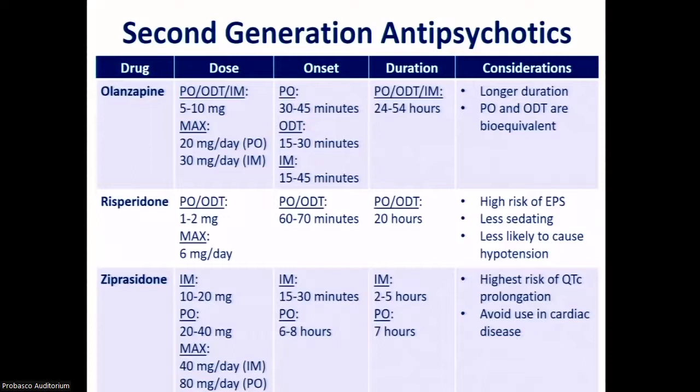Risperidone has a high risk of EPS, but a lower risk of oversedation and hypotension with its use. And then ziprasidone is going to have the highest risk of QT prolongation of all the drugs in this class, and that is going to be dose dependent. Thus, it should be avoided in patients with a known history of cardiac dysfunction. And both olanzapine and ziprasidone don't have any clear evidence of the safety with its IV use and will require reconstitution prior to administration.